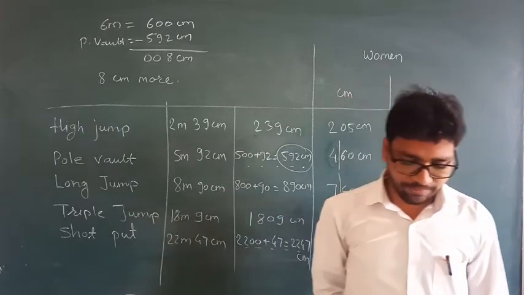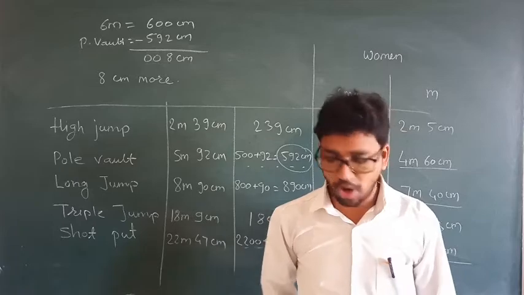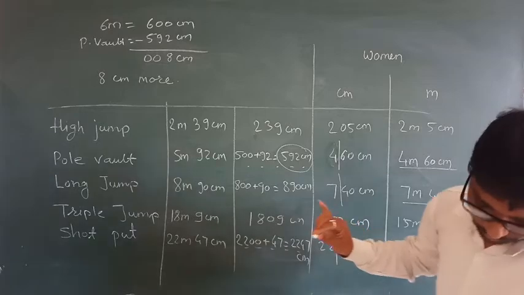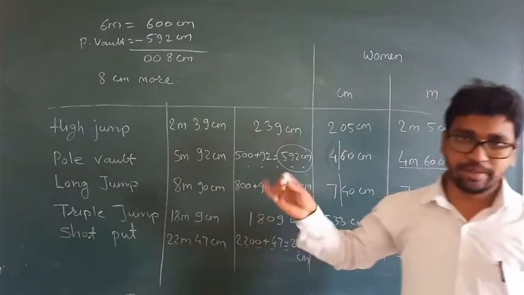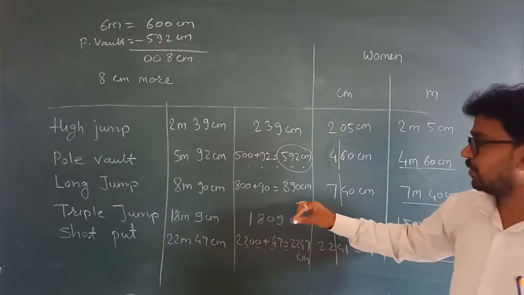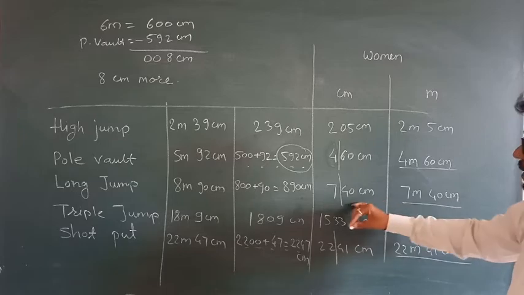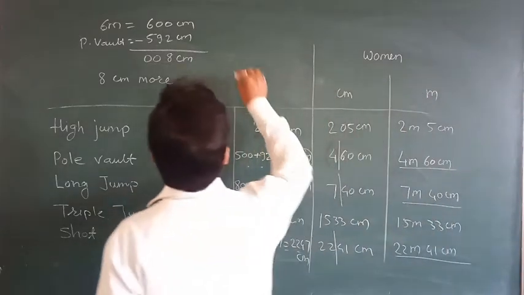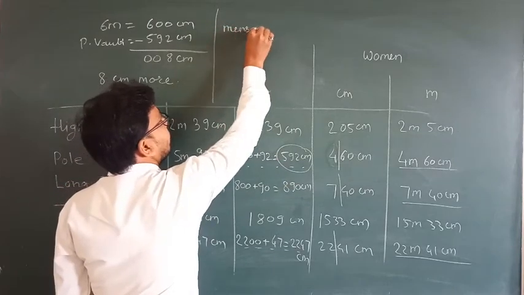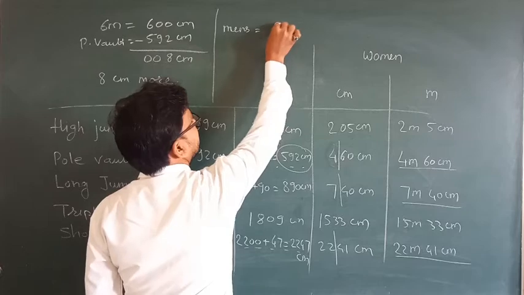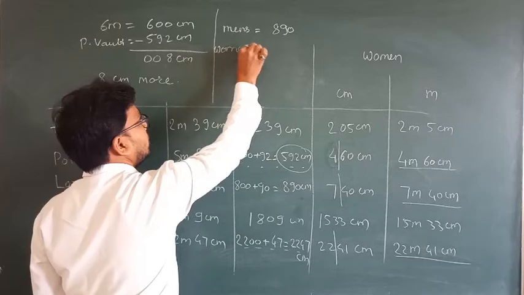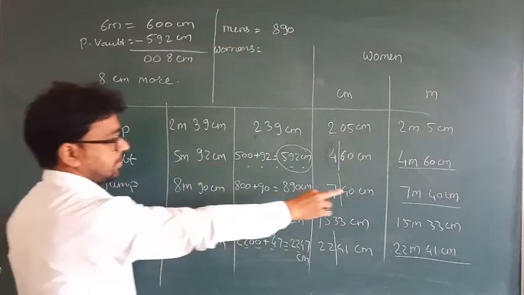Then next is, what is the difference between the men's and women's record in long jump? This is a long jump. We have to show the difference between the men's and women's record here. So here it is 890 centimeter, here it is 740 centimeter. So men's 890 centimeter and women's in long jump 740 centimeter.